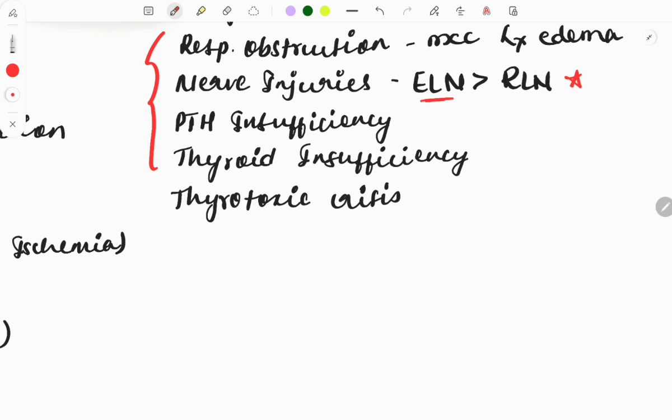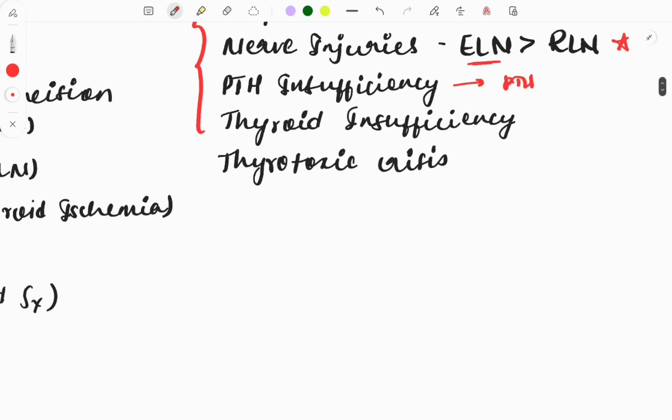Parathyroid insufficiency can also occur because we sometimes accidentally remove the parathyroid glands, due to which parathyroid insufficiency can occur. Then thyroid insufficiency and thyrotoxicosis, thyrotoxic crisis, and questions are asked on the prevention. How will you prevent it? By giving antithyroid drugs prophylactically before the surgery. And why does this occur?